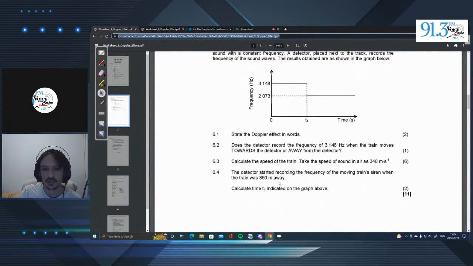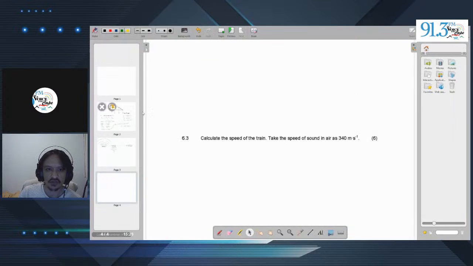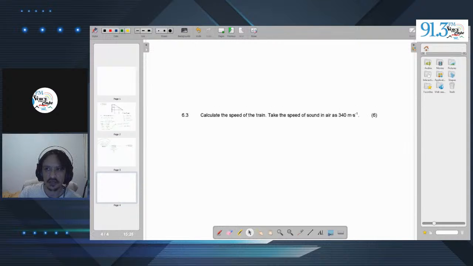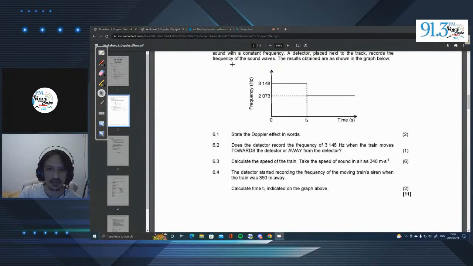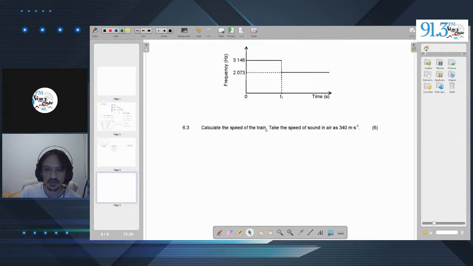Next question. Calculate the speed of the train. Take the speed of sound in air as 340 meters per second. So we grab this, we'll add it on a new page, and we'll add this to the current page, and we'll go ahead and try to solve this.